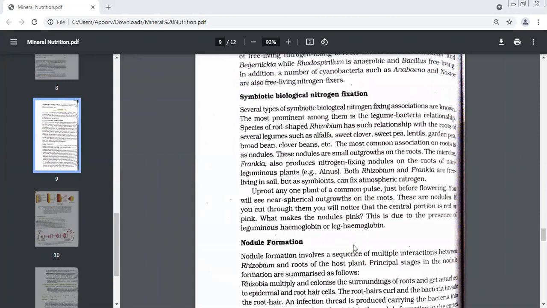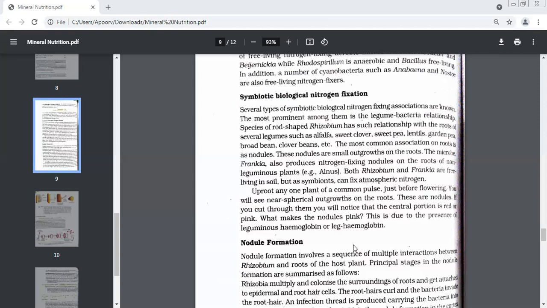If you cut through these nodules, you will see that the central portion of the nodule is red or pink in color because of the presence of hemoglobin. Because this hemoglobin is present in leguminous plants, we call it leguminous hemoglobin, or in short, leg hemoglobin. What is this called? Leguminous hemoglobin. Leg is the short form for leguminous hemoglobin. So basically, we are talking about symbiotic biological nitrogen fixation.